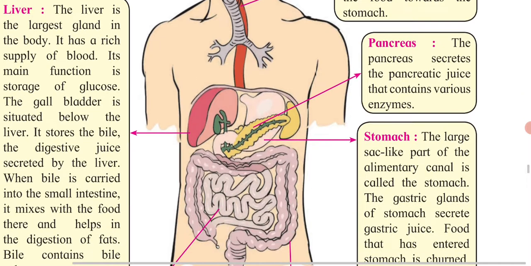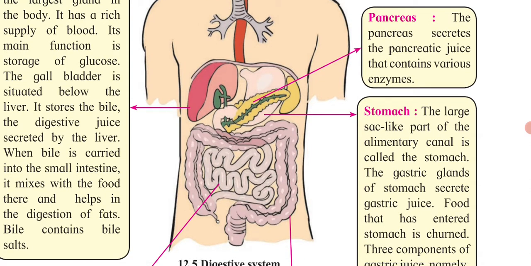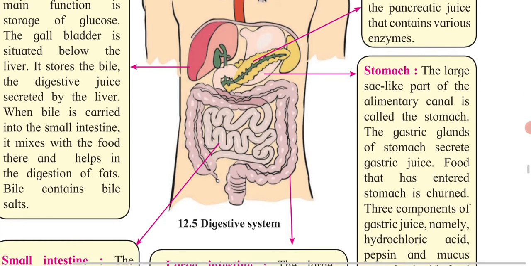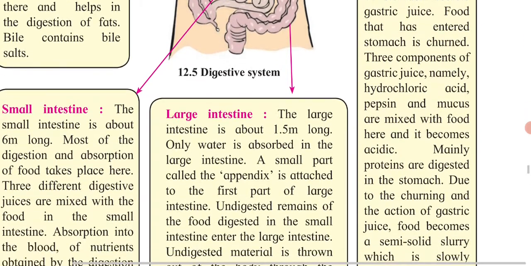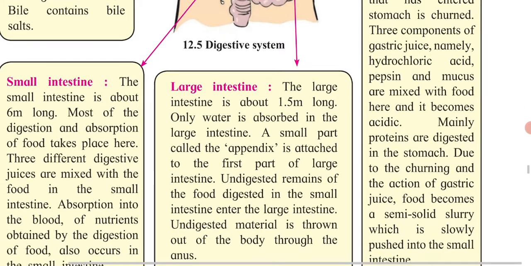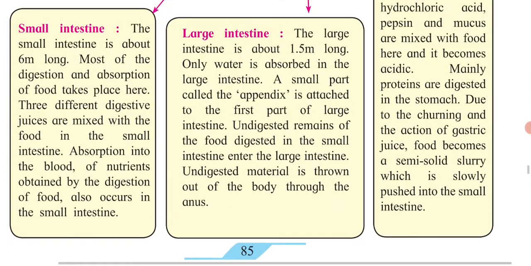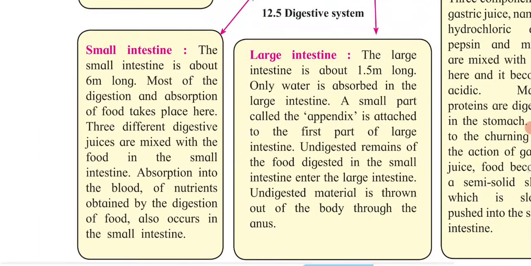The stomach is a bag-like structure present in the middle of the alimentary canal. The gastric glands of the stomach secrete gastric juices. Here the food that entered the stomach is churned. Churned means it is getting converted again into very small form. Hydrochloric acid, pepsin and mucus are present, and they get mixed with the food. Due to the churning and gastric action, food becomes a semi-solid slurry, which is slowly pushed down into the small intestine. So, the next parts are the small intestine and large intestine.